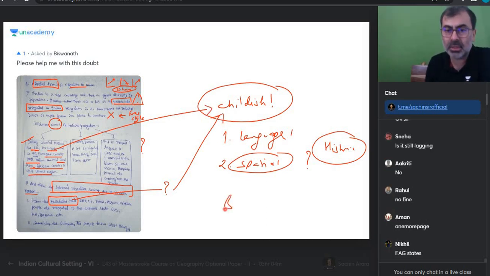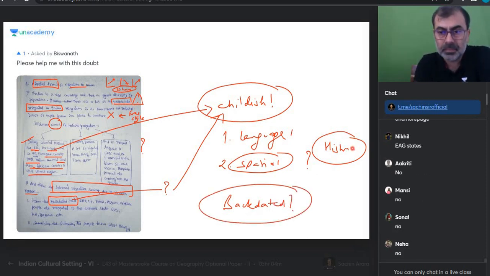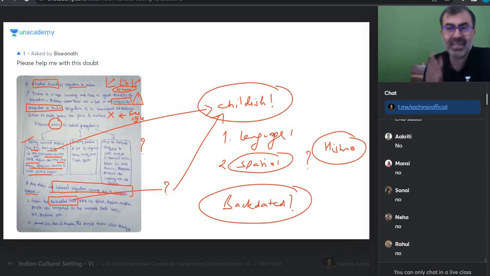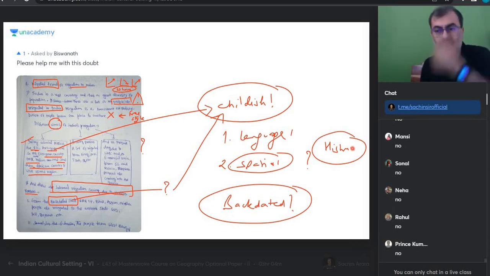Backdated state आपने सुनी कोई? Any backdated state? Have you heard of it? Anyone ever heard of a backdated state? Backdated state. So मैं ये पूछना चाहता हूँ कहाँ से आता है? Aman is saying one more page. Aman, one page से सब पता चल जाता है. Do I need another page from Vishwanath? Do I need to read anything else from this? Do you get the difference?